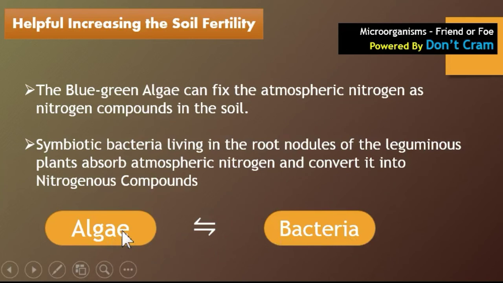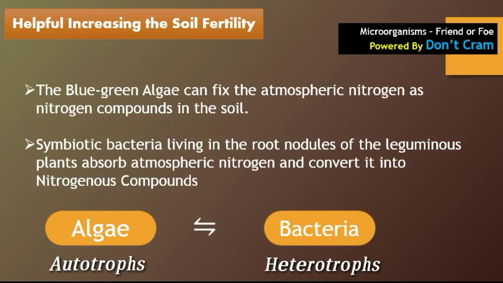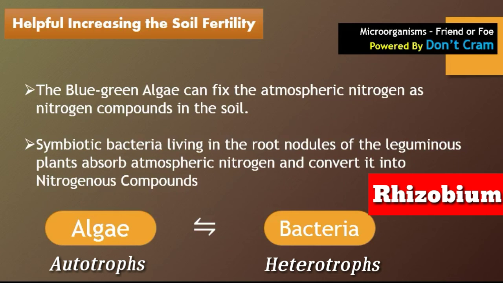The symbiotic bacteria living in the roots of leguminous plants absorb the atmospheric nitrogen and convert it into nitrogenous compounds. The bacteria which help in doing this are known as nitrogen fixing bacteria, and the process is known as nitrogen fixation. This nitrogen fixation is done by one of the bacteria, rhizobium, which converts atmospheric nitrogen into nitrogenous compounds.